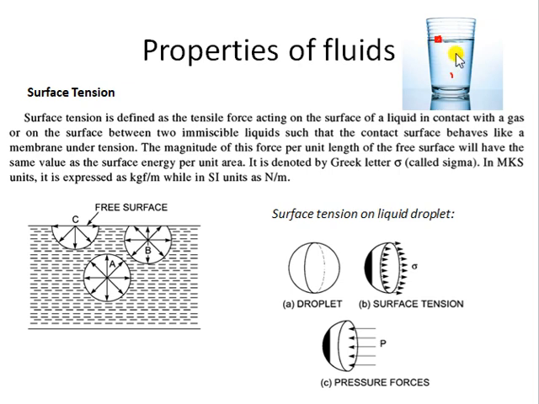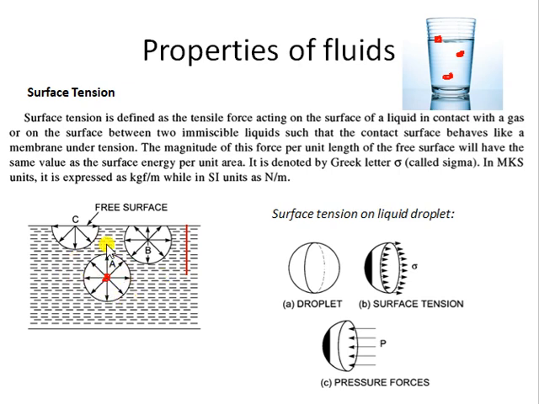So if I assume fluid particles at different locations in this glass of water, what is happening with those fluid particles, fluid molecules? Let's say this is A, this is B, and this is C. The surface is called the free surface, okay? So this particle A is sufficiently below the free surface.